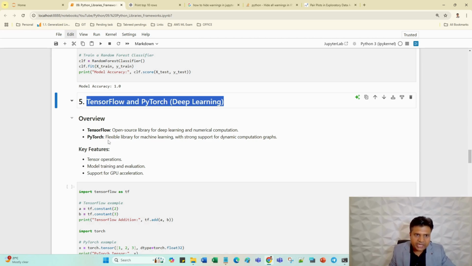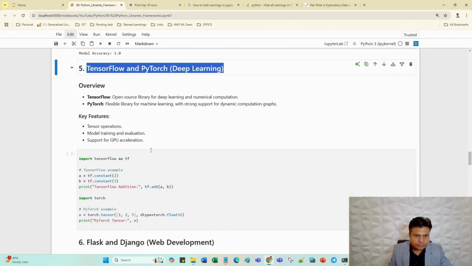The reason behind it is that TensorFlow and PyTorch also support GPU. So I mentioned support for GPU acceleration. This is one of the reasons that, mostly in the case of deep learning, because deep learning requires a lot of computational power, we use TensorFlow or PyTorch.